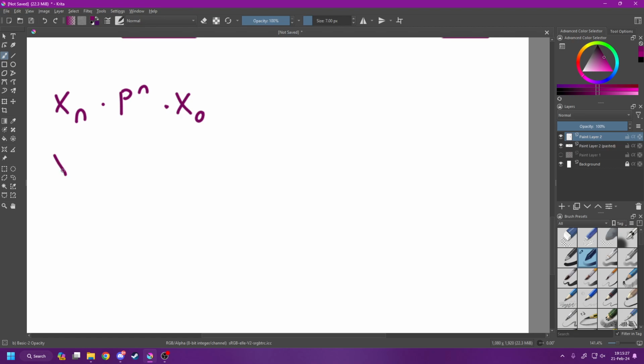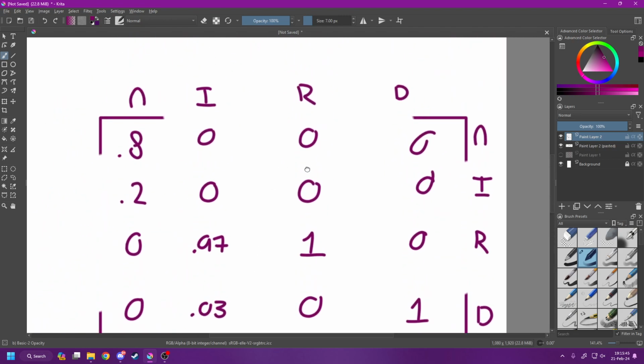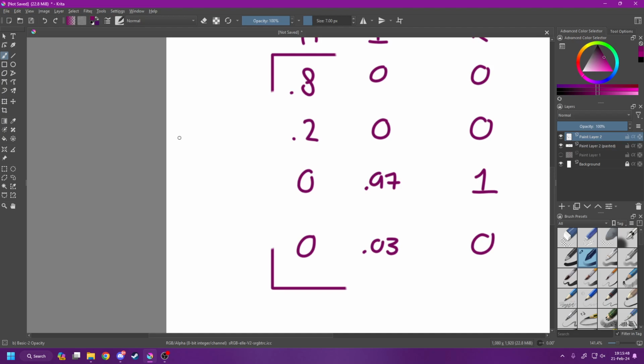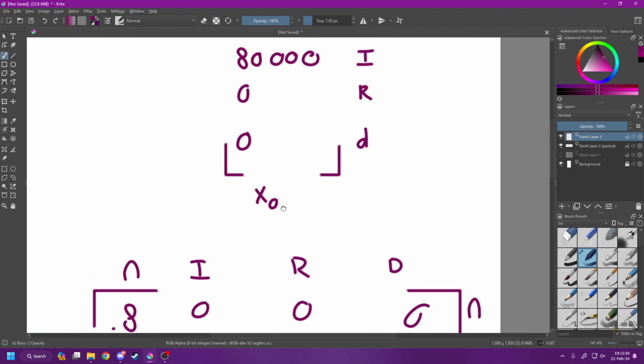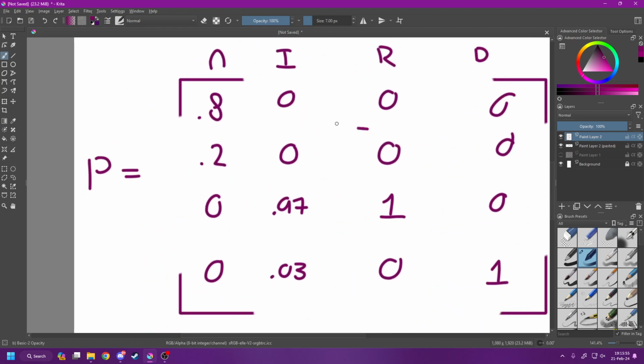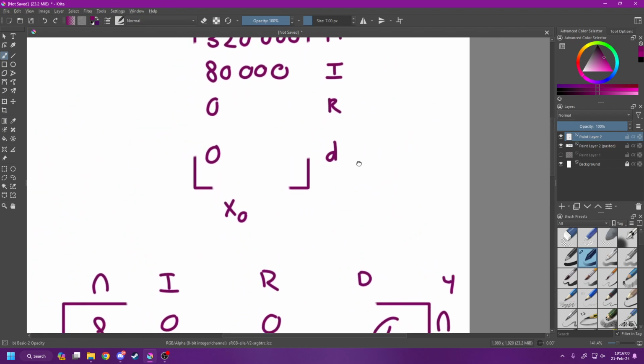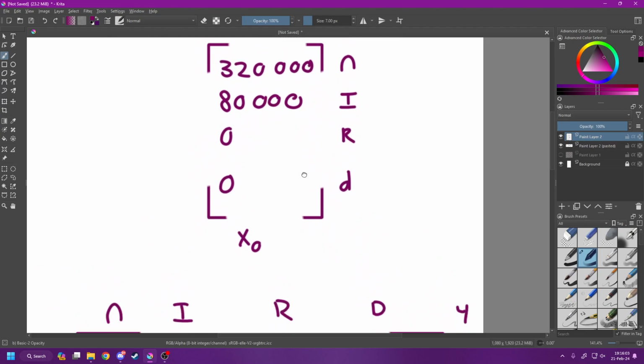We will be doing x4 equals, oops, it should actually be an equal sign right here, my bad. P to the 4th times x naught. This one right here is P, this matrix, and this is x naught as I labeled earlier. So this will simply be P to the power of 4, and then multiply that by this.